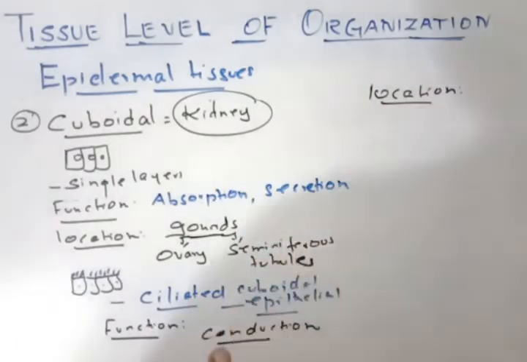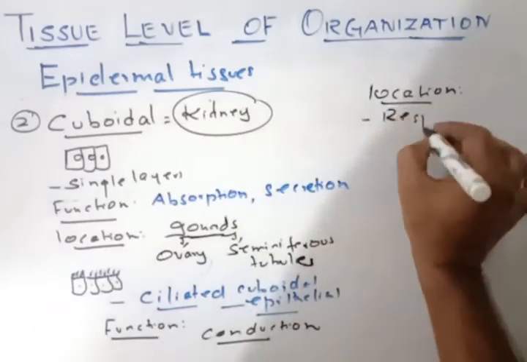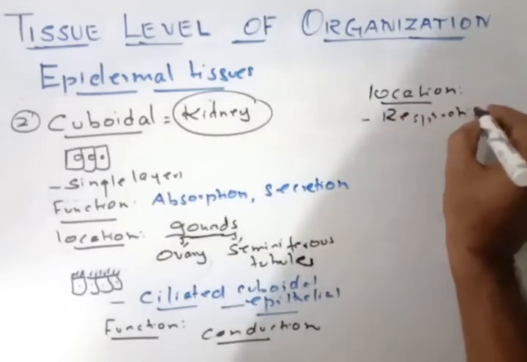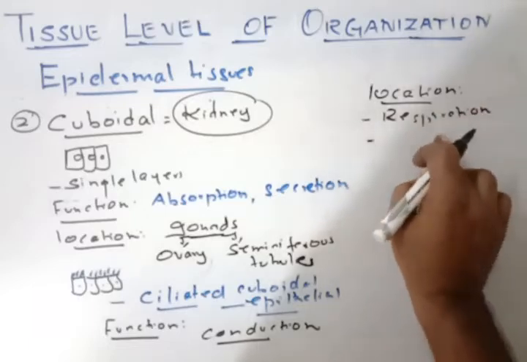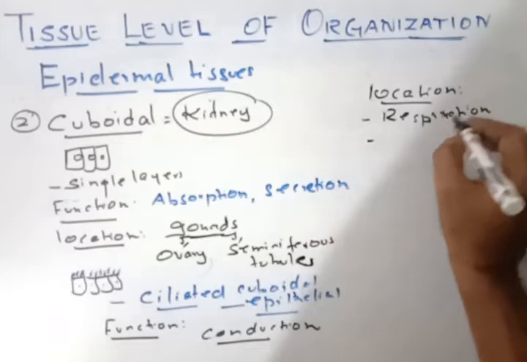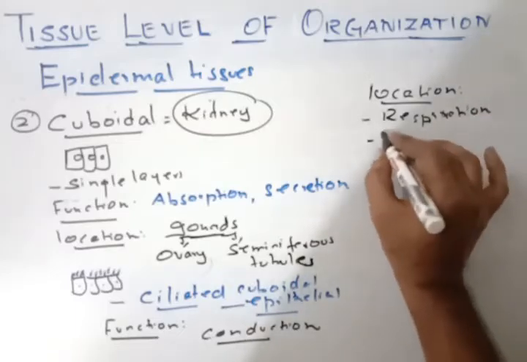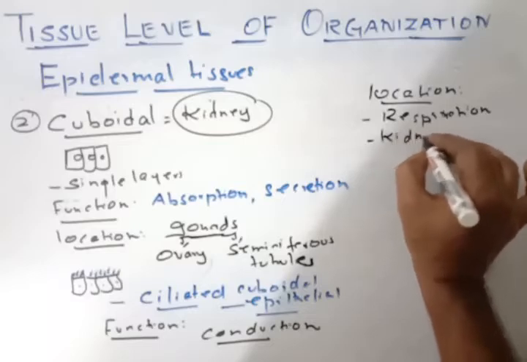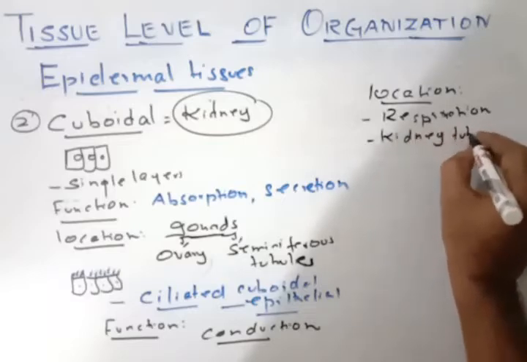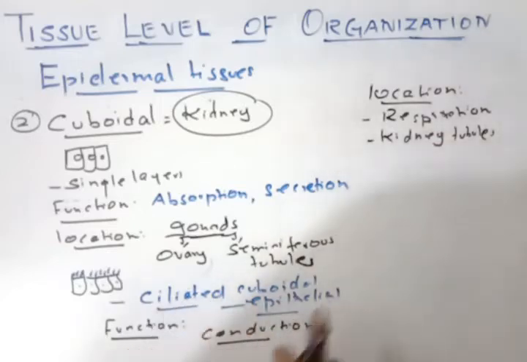It is located on the respiratory tract. Respiration, so it is located on the respiratory tract, you remember, okay? And in the kidney tubules it is present. So in all the kidney tubes, this kind of ciliated cuboidal epithelium is there for conduction purposes.